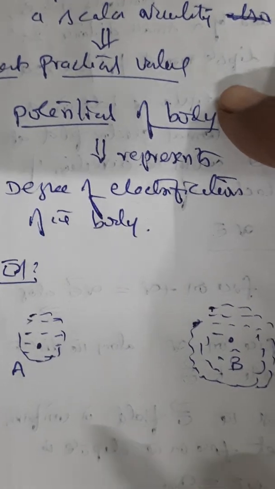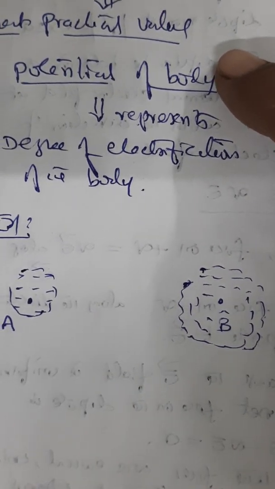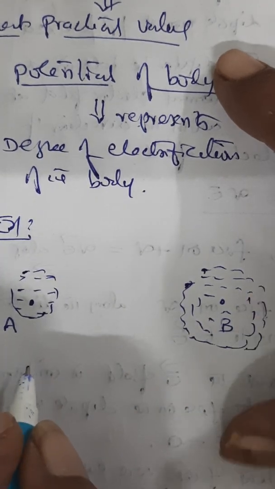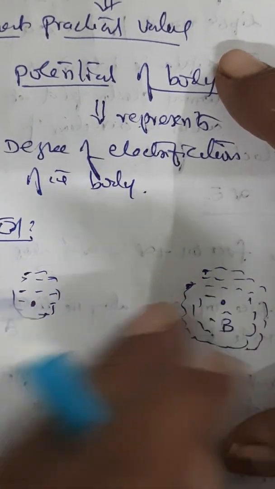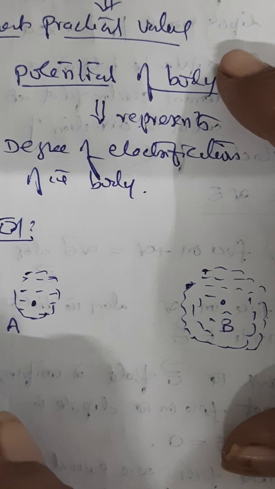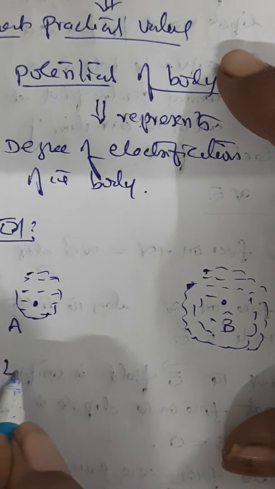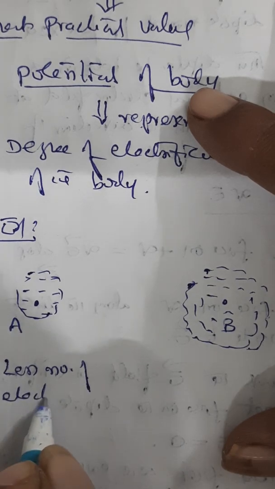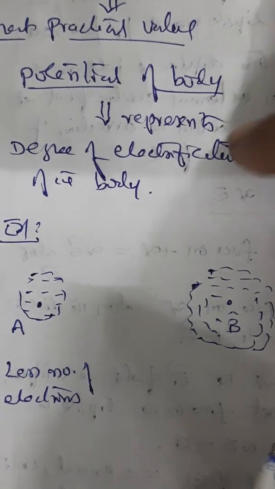Let us suppose like that. Now interestingly, if you see both of them, irrespective of the distance of separation, at this position we say there are less number of electrons, right?